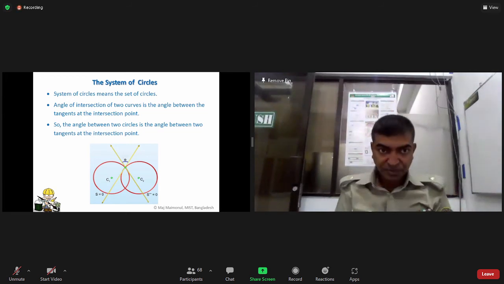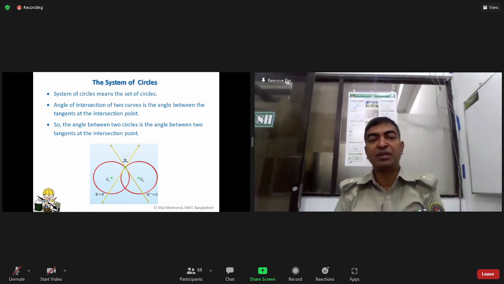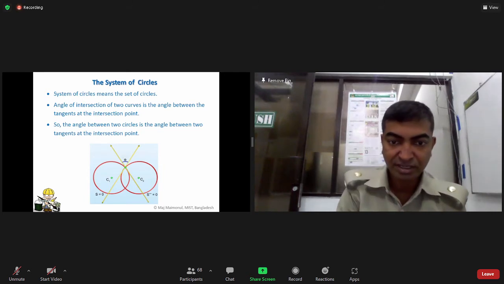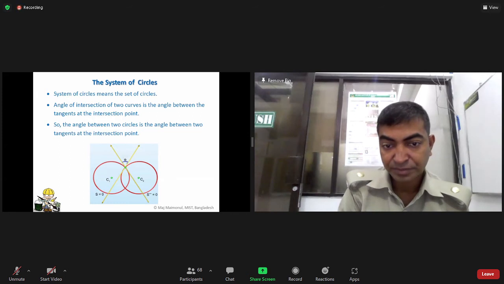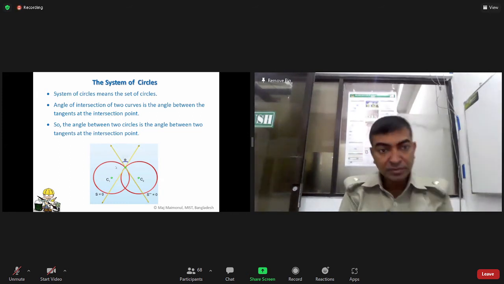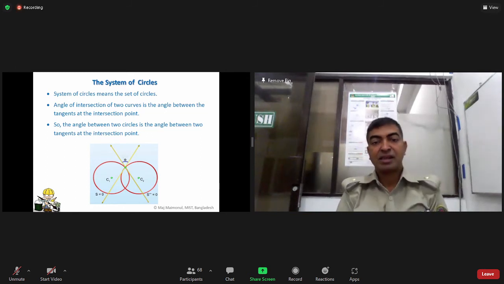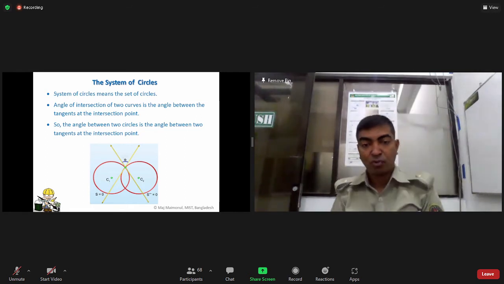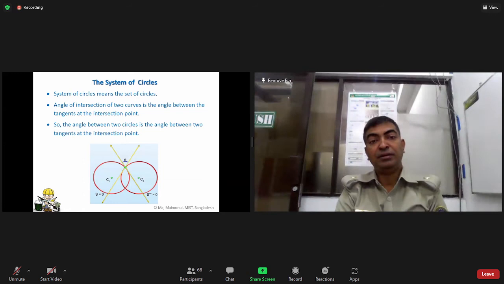The angle of intersection of two curves is the angle between the tangents at the intersection point. So it is very important to see the tangent at the point of intersection. The angle between two circles is the angle between the two tangents at the intersection point. I think you already have an idea of the angle of intersection.